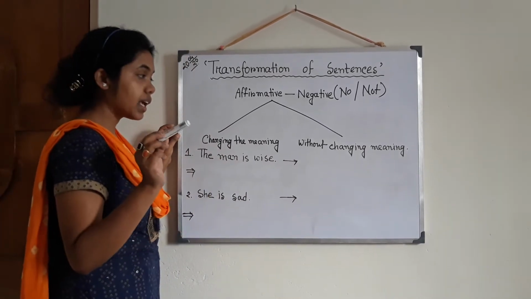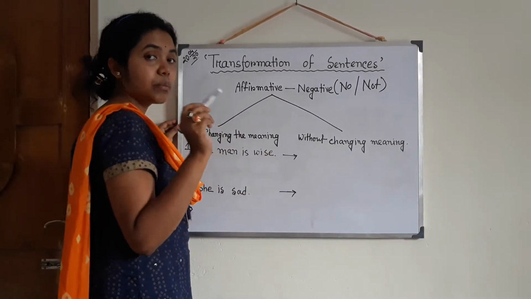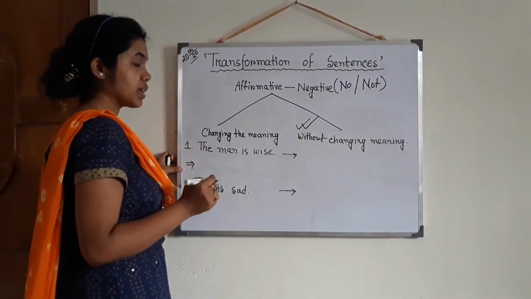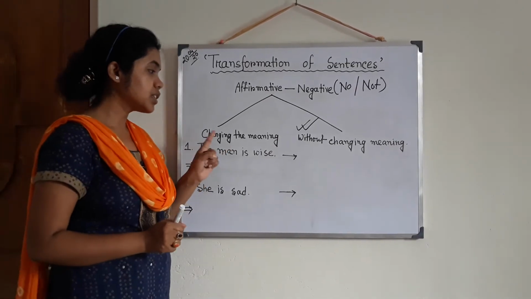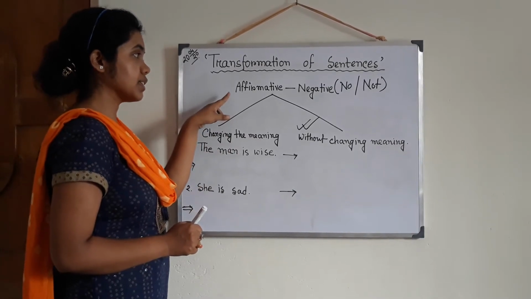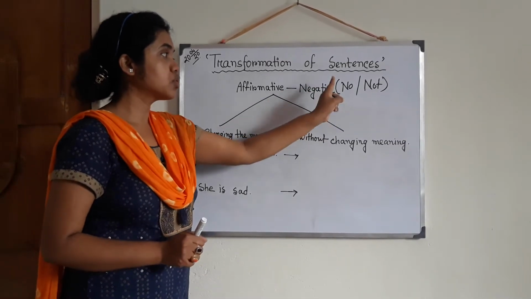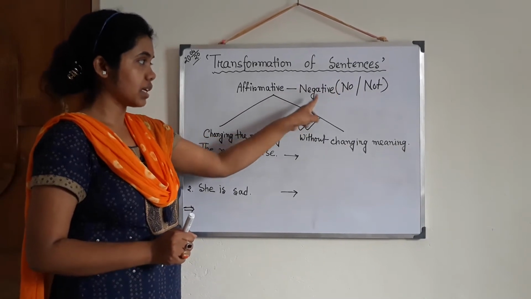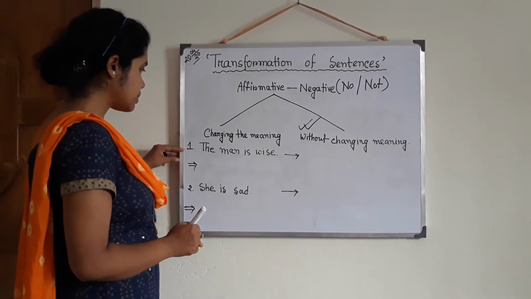Now I always tell you that whenever you are doing something, don't change the meaning. So we will definitely stick with this. But to make you understand, I have written here the first example. The man is wise. Now, the man is wise. This is an affirmative sentence. And with the negative sentence, always use no, either, not, anything, no or not. If no or not is there, you can understand that it is a negative sentence.